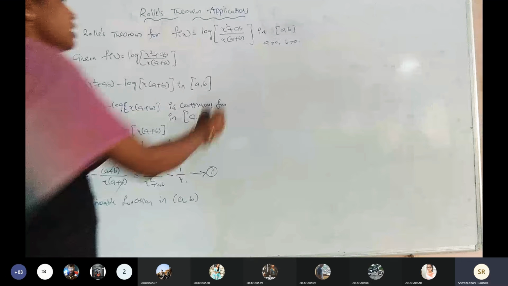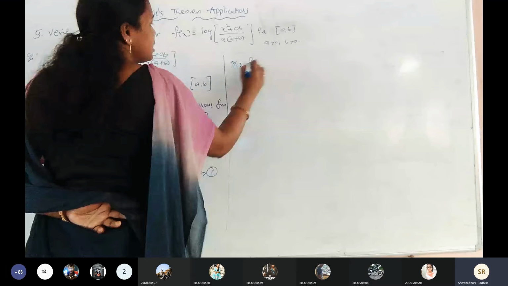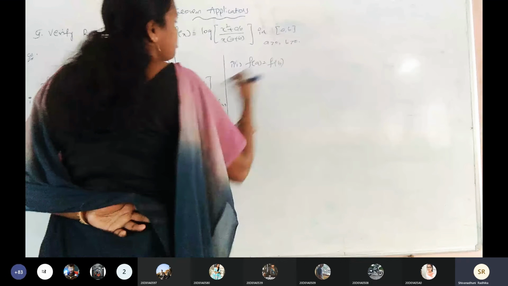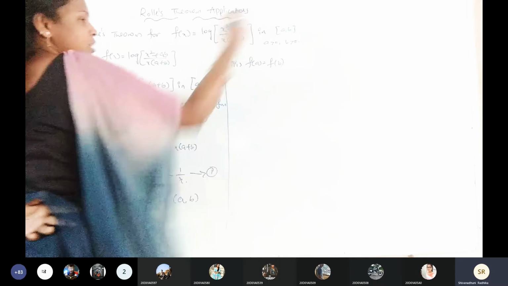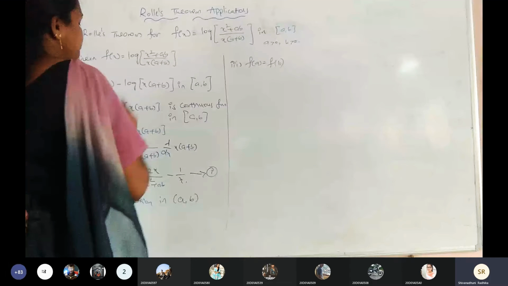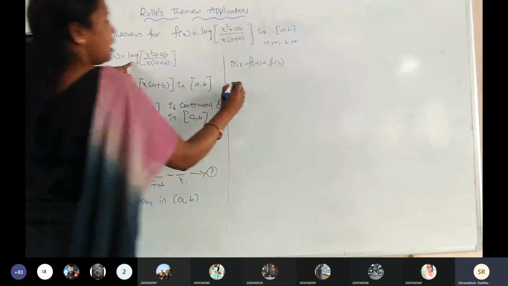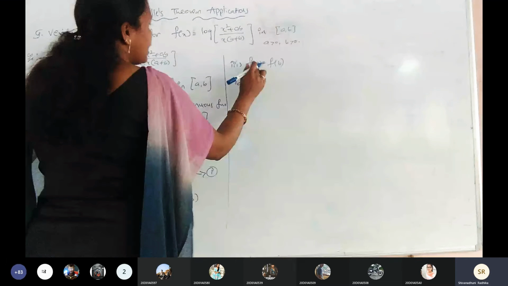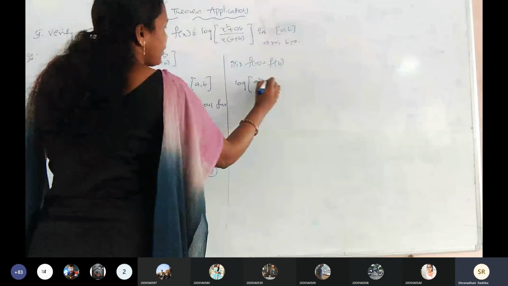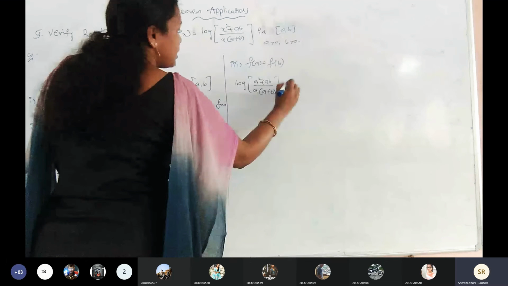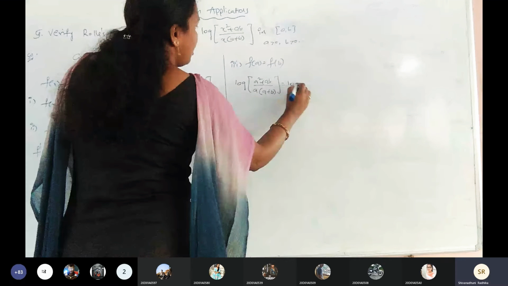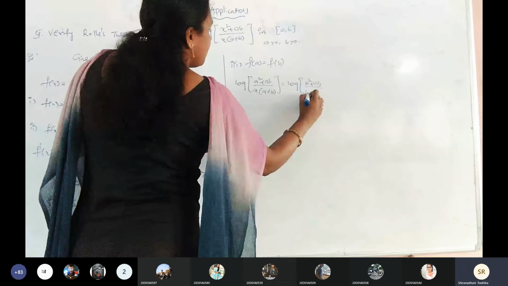Third condition. What is the third condition? f of a equals f of b. Substitute a in the place of x, and again substitute b in the place of x. Here, substituting x equals a in log of x: log of a square plus ab by a into a plus b. Then substitute x equals b: log of b square plus ab by b into a plus b.